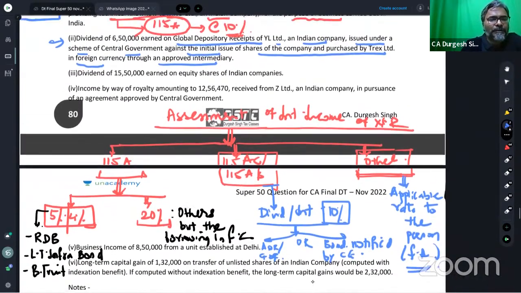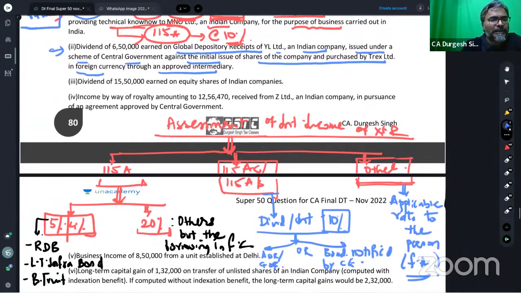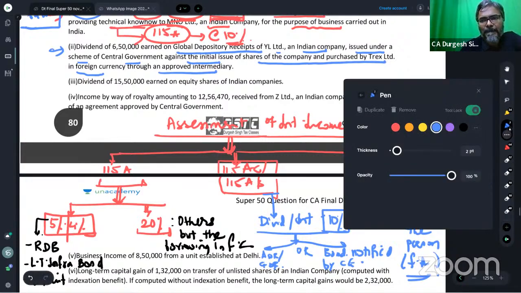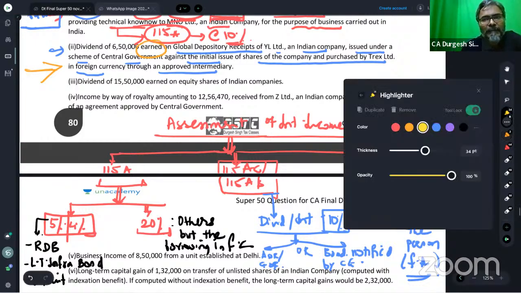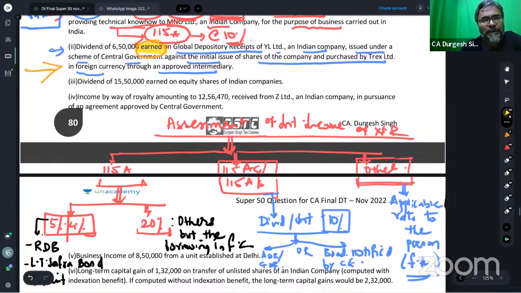So coming to this particular point, what we are discussing over here, students, can you see that? So dividend, let's come back. Dividend of rupees 6.5 lakhs earned. Students, the word used is earned.